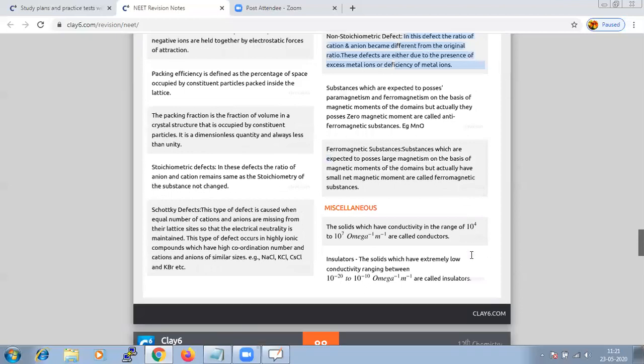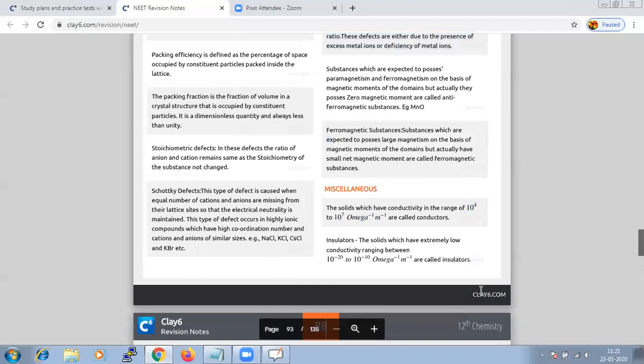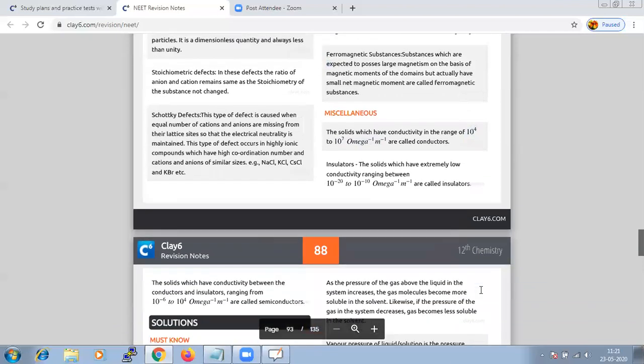Solids with conductivity in the range of 10 to the power of minus 20 to 10 to the power of minus 10, we call insulators. So these are certain properties of solids related to conductors. Accordingly, based on the range of the conductivity values, they are categorized.